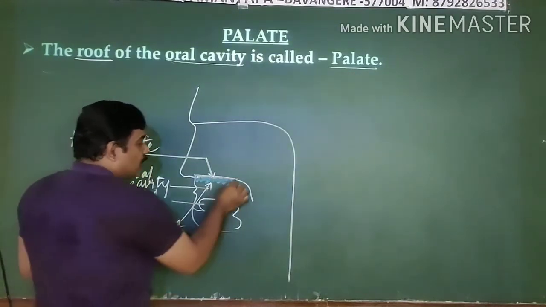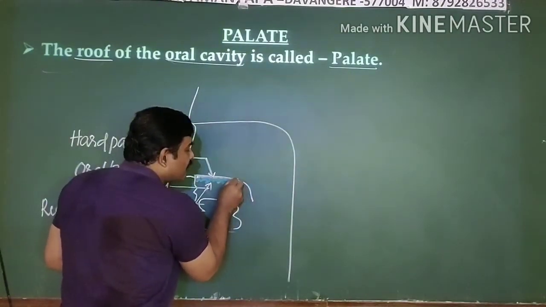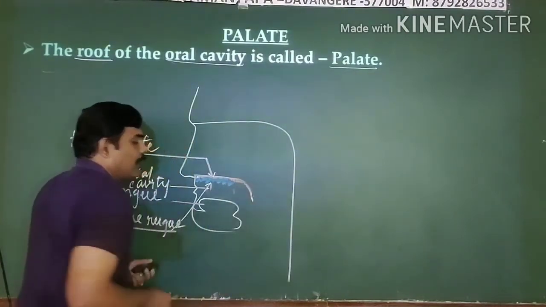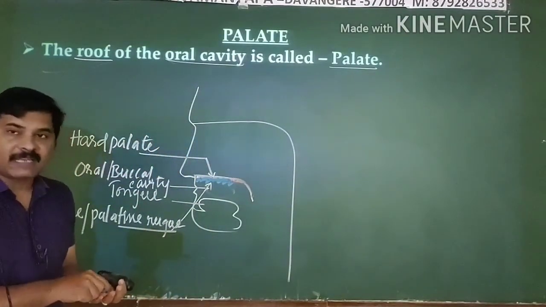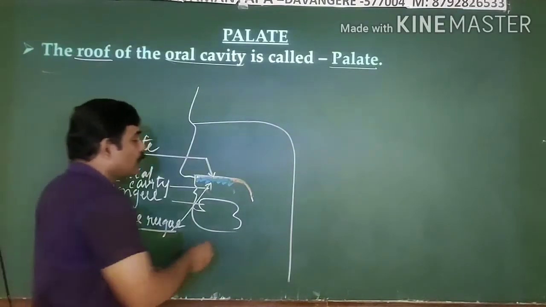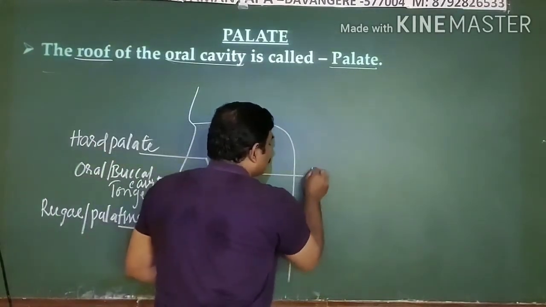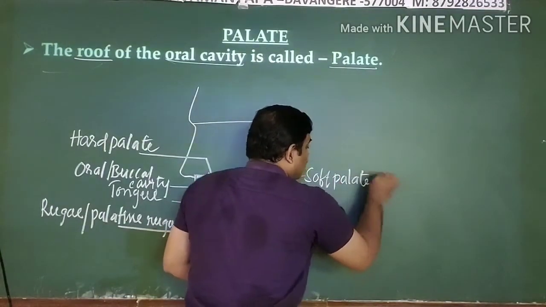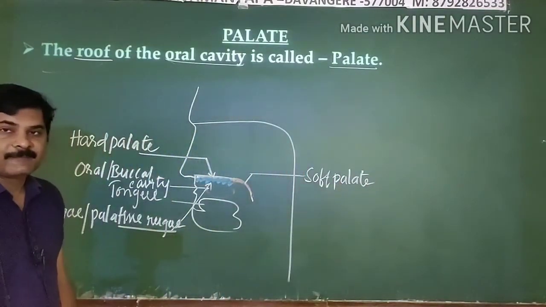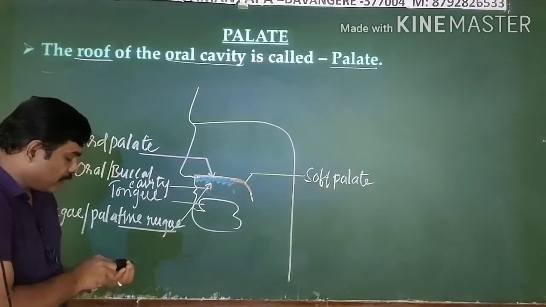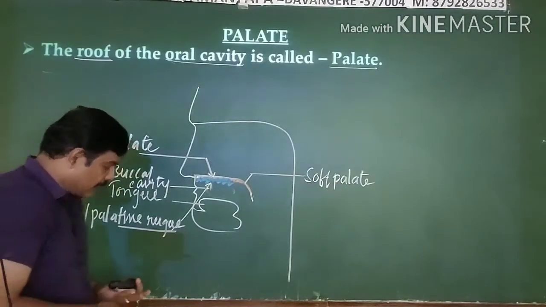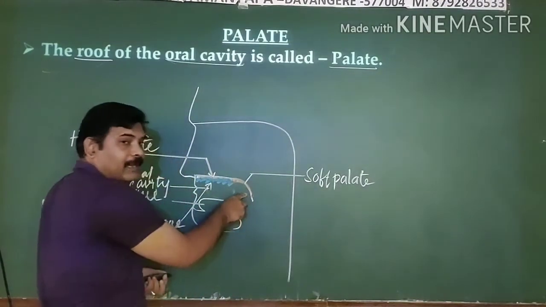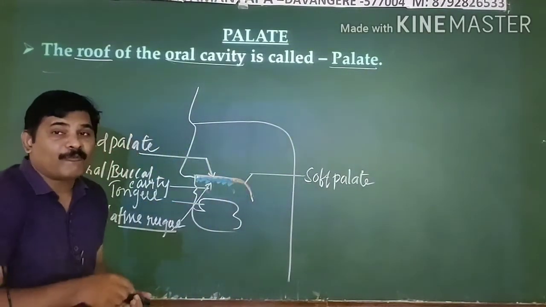And next to this, the posterior part of this palate is soft, smooth and flexible. Since it is soft in its nature, we call it the soft palate. And next to this, when you see the posterior end of this soft palate, it hangs into your pharynx.